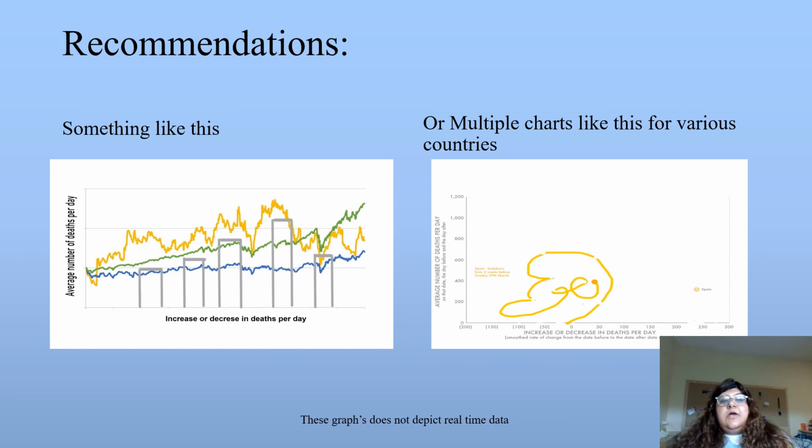So we can color these graphs as well. This is just an imaginary chart, just an idea of what else could have been done if we did not make that graph. The second chart is my idea that we can make multiple charts for various countries. The first one is a very similar chart. I tried to make it for Spain only. It shows how the trend was moving in Spain. This is not real data, but we can make various small charts for each country, so they can be a bit clearer and more precise.